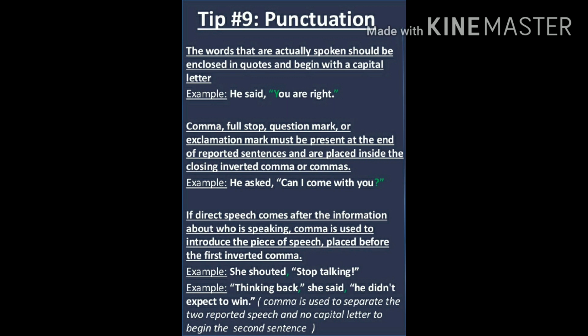Then comma, full stop, question mark or exclamation mark must be present at the end of reported sentences and are placed inside the closing inverted commas.